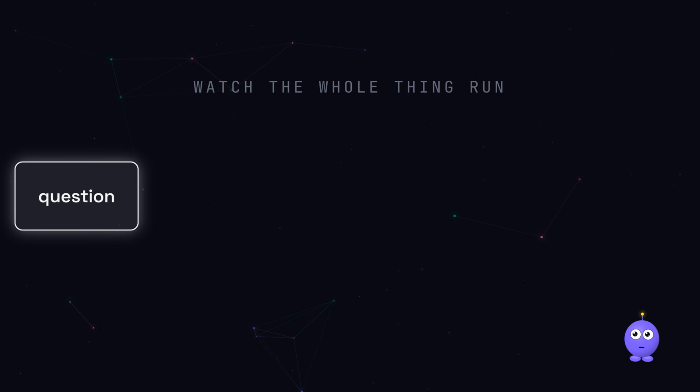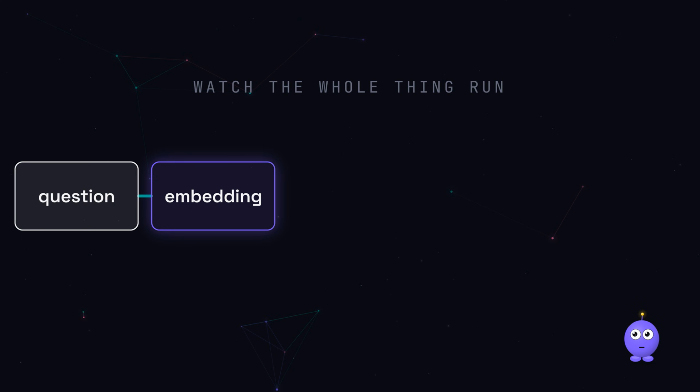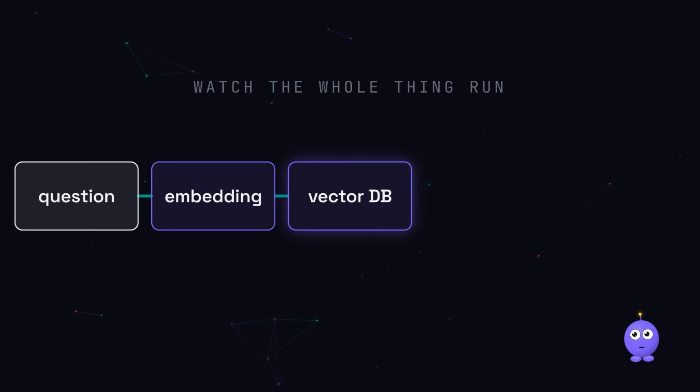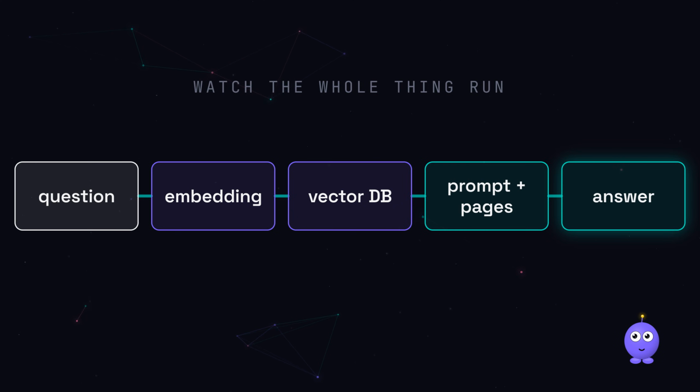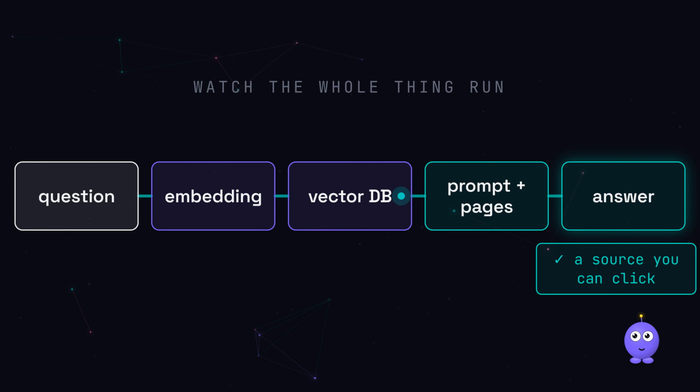So let's watch the whole thing run. You ask a question. It gets its embedding. The vector database hands back the nearest neighbors. Those pages get pasted into the prompt. The model reads them and writes the answer. And working from real documents, it can show you where each fact came from, a source you can click.